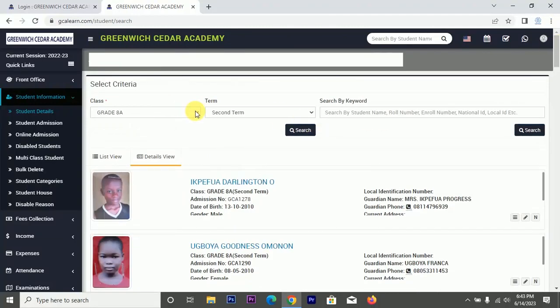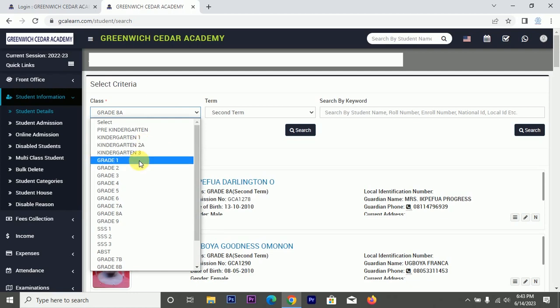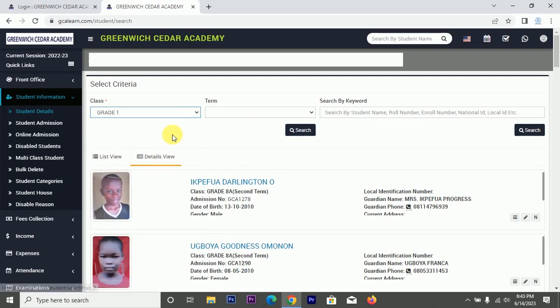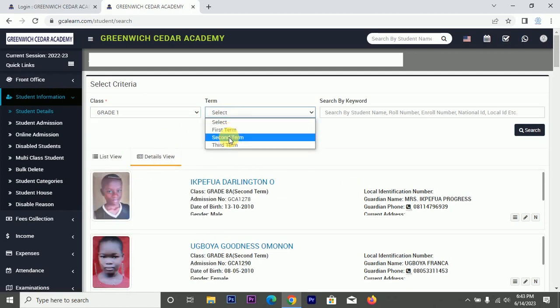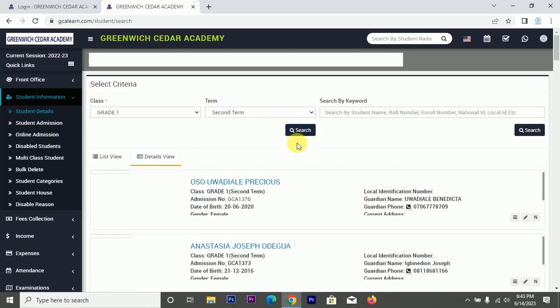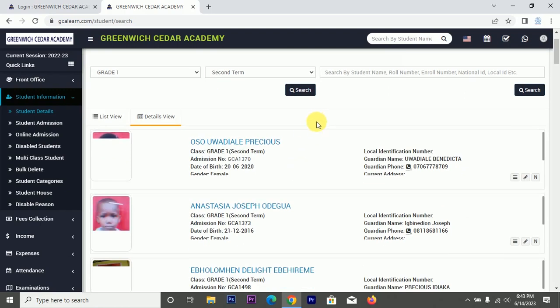So now, when you register a student, it goes to that class. When you are registering, there's a particular field where you select the class. So it goes to that class. So if you select another class now, let's check the students here. This is grade 1. You see it? These are students that were registered under this particular class.